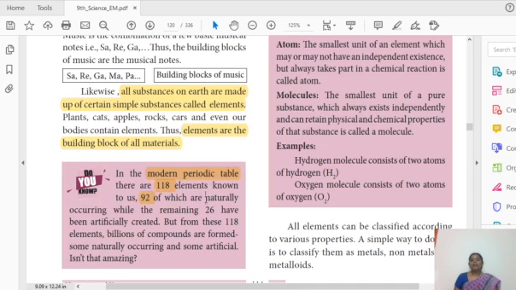Okay, so the remaining 26 elements are prepared in the lab. Okay, so these are the things you have to remember in your mind. So totally 118 elements are there. Of these, 92 elements are occurring naturally, and the remaining 26 elements are prepared in the lab. So with this combination we have created billions of combinations of compounds.